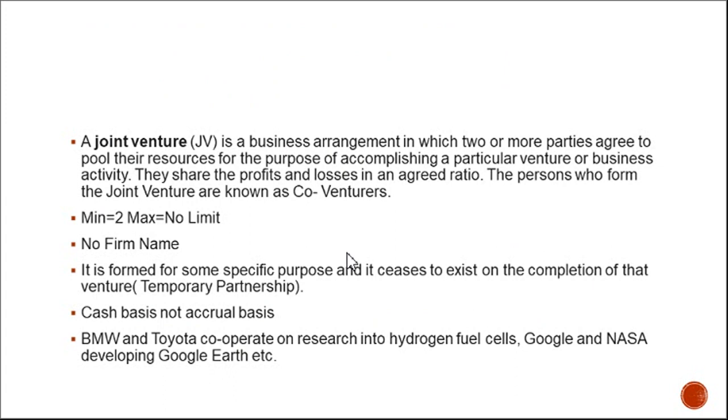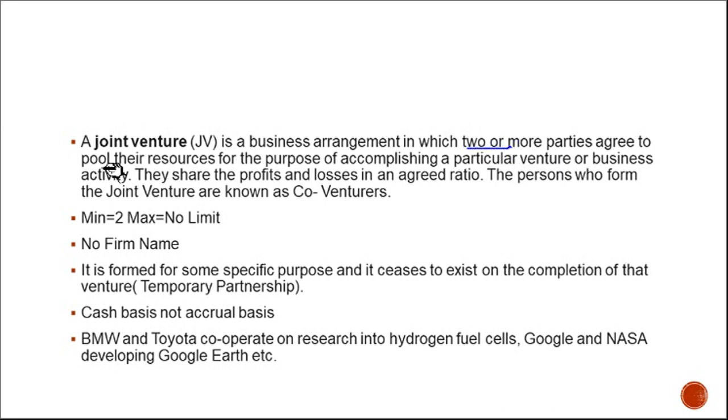So, what is a joint venture? A joint venture is a business arrangement in which two or more parties agree to pool their resources for the purpose of accomplishing a particular venture or business activity. Here, what happens? It is a business arrangement, a joint venture. There are two or more parties.